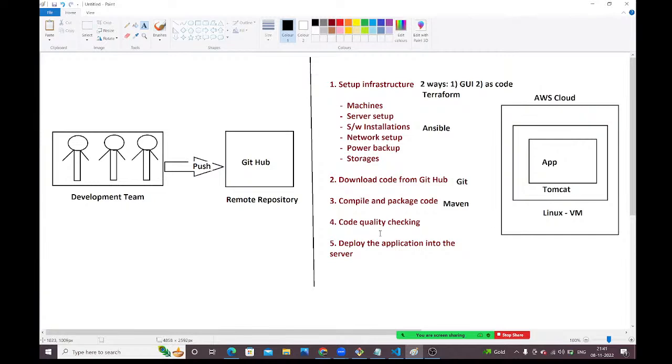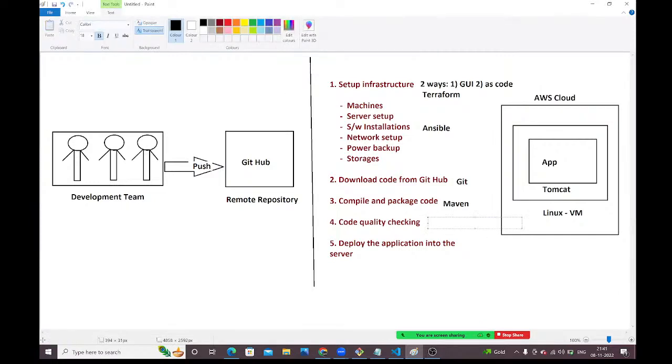For that, we are going to use one software, right? Which software are we using for that? SonarQube. We are going to use SonarQube for code quality checking.